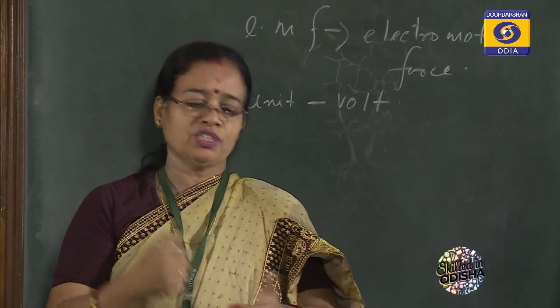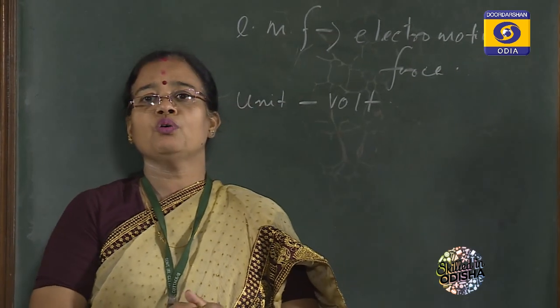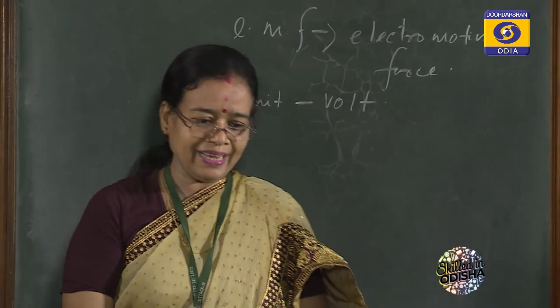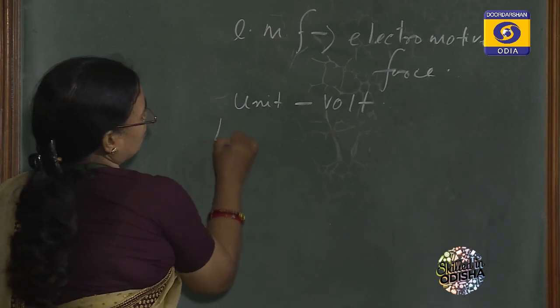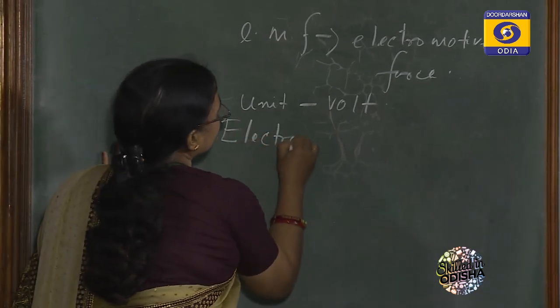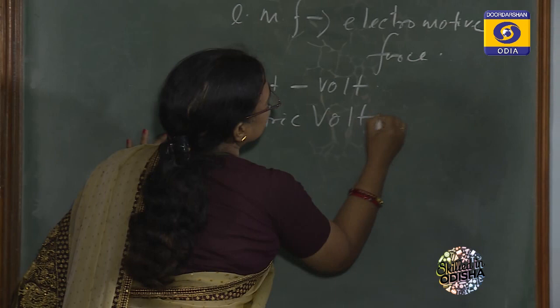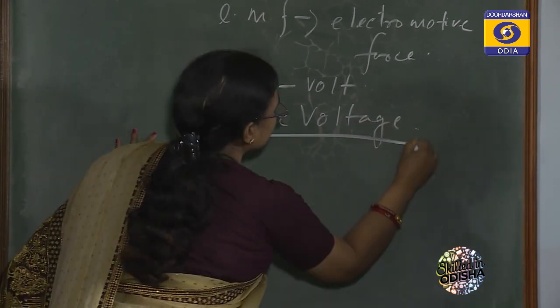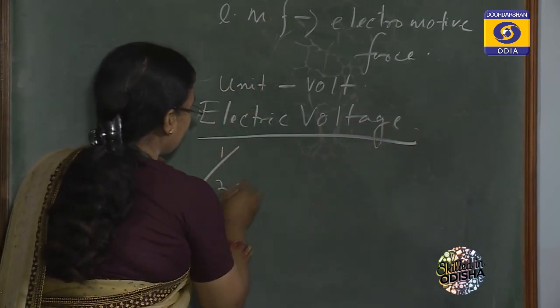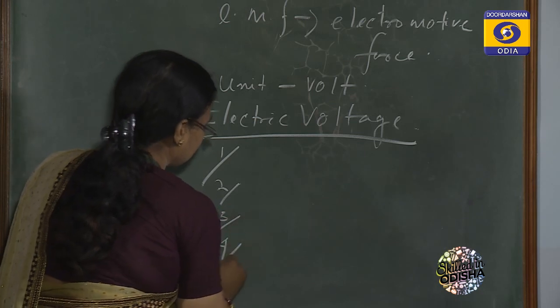After discussion of EMF, we can classify the electric voltage. What is electric voltage? We can classify it into 4 categories.